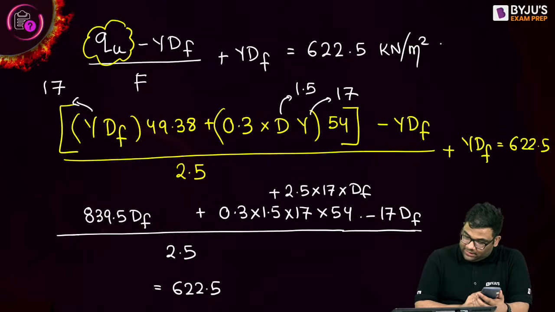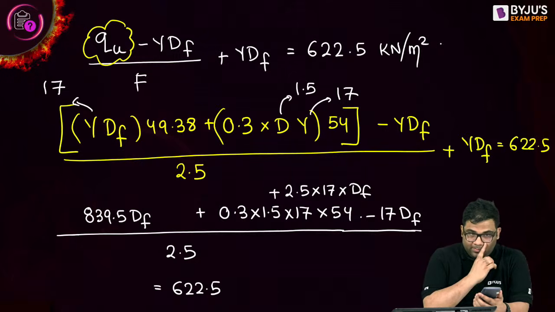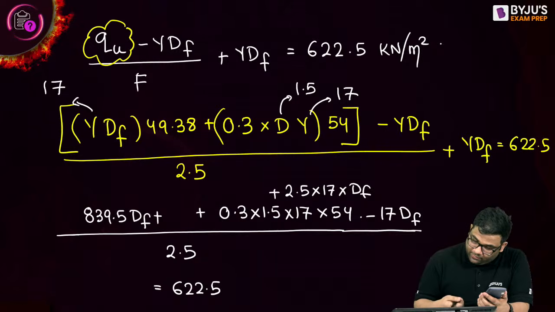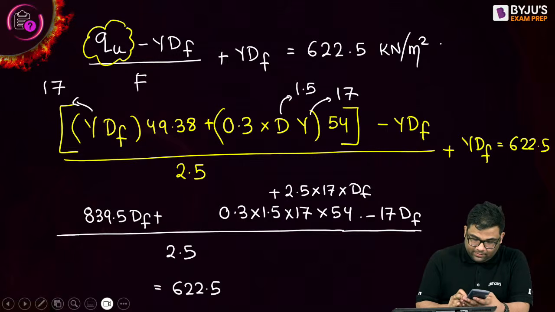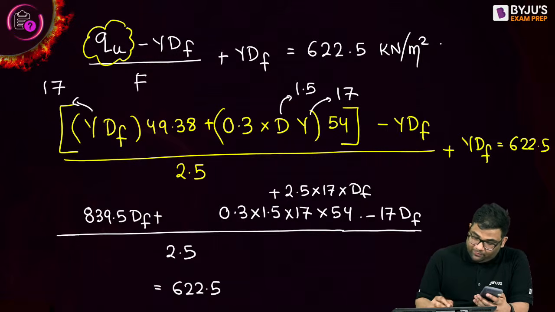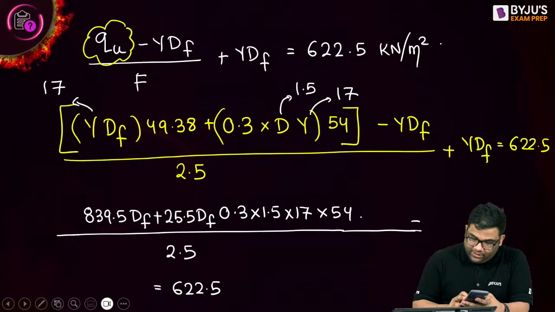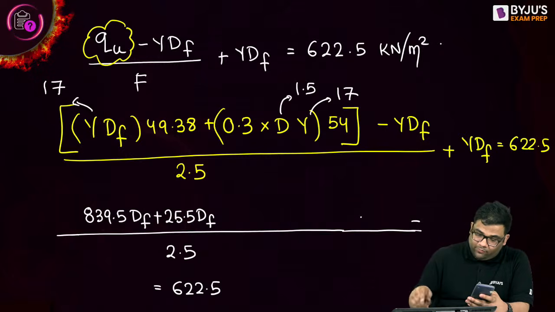The second term, multiply 2.5 into 17: 42.5 gamma Df, and then subtract 17. I am getting 25.5 gamma Df. And this term will become 0.3 into 1.5 into 17 into 54. Solve it systematically. So it's 41.31. Some people have found 1.39 meter. Very good.